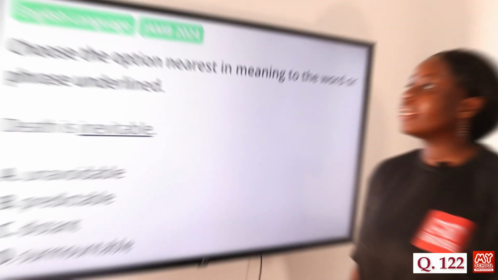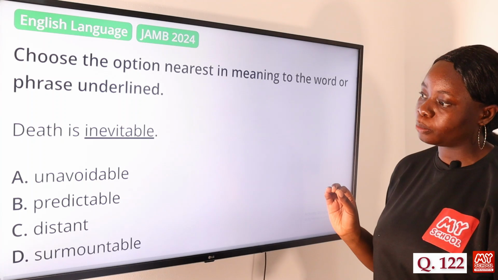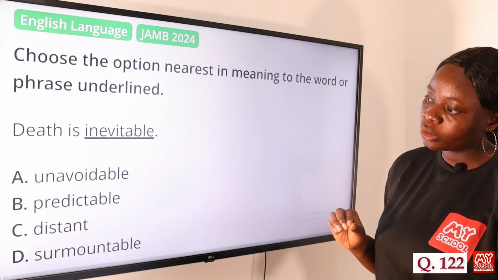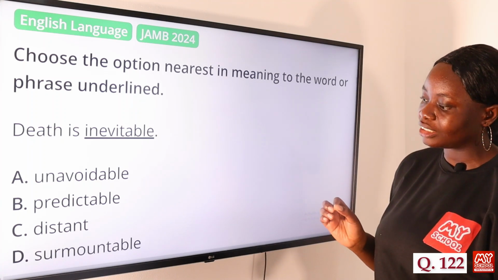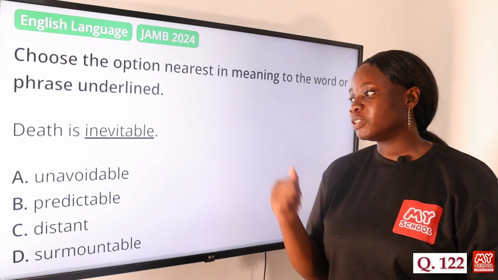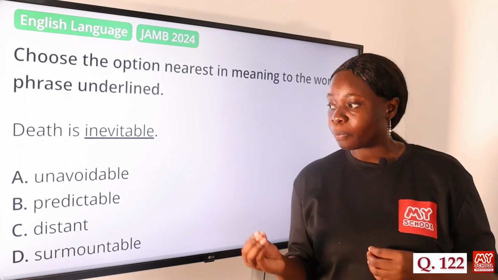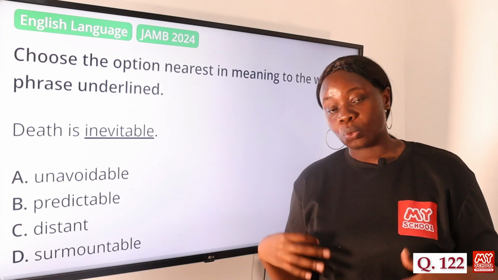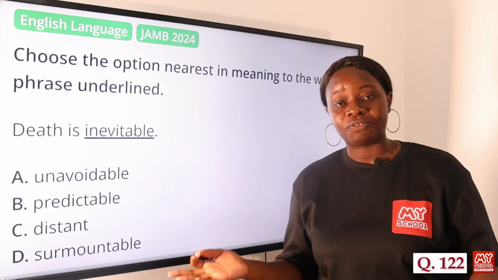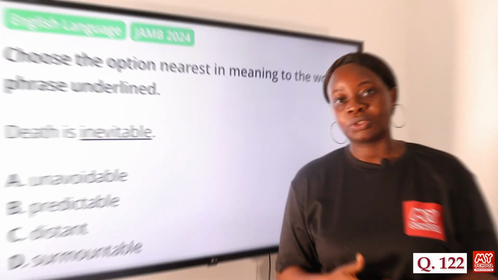Again, we have to choose the option nearest in meaning to the underlined word. Death is inevitable. Option A, unavoidable, B, predictable, C, distant, and D, surmountable. So the answer to this question is option A, unavoidable. Inevitable means something that cannot be avoided, something that is certain to happen. So it is similar in meaning to the word unavoidable. So option A, unavoidable, is the answer to this question.